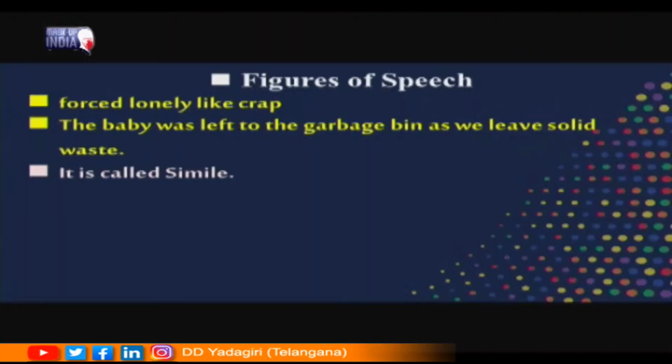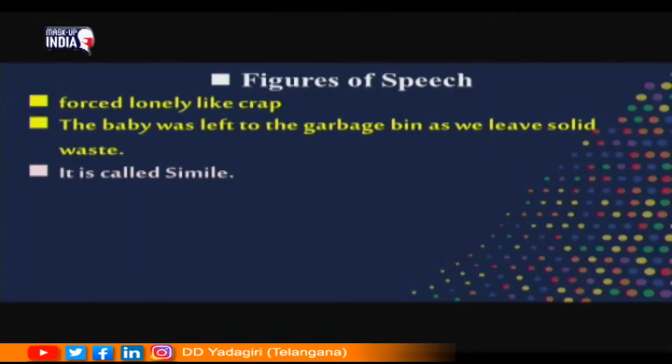Now, let us look at some figures of speech that have been used in this poem. Dear children, look at one particular line that has been used in the poem. Forced lonely like crab. So, here the child is compared to a crab. The abandoned child has been compared to a crab with the help of one word, that is like. So, what do you call such comparison? Such comparison is called a simile.